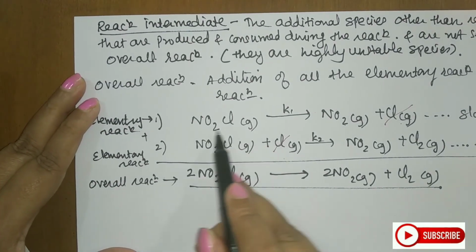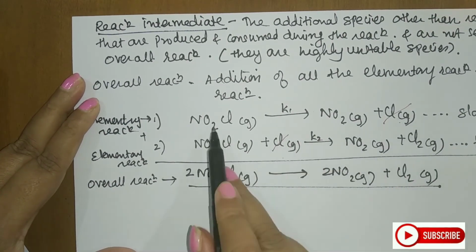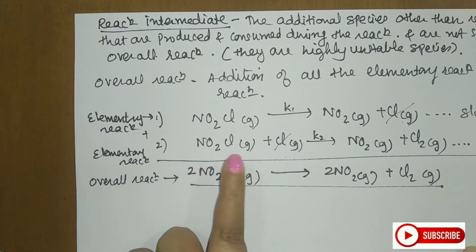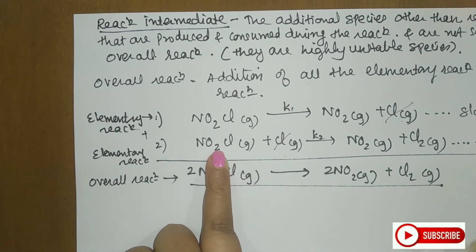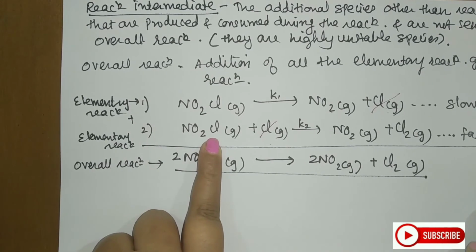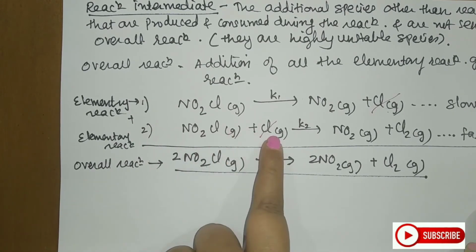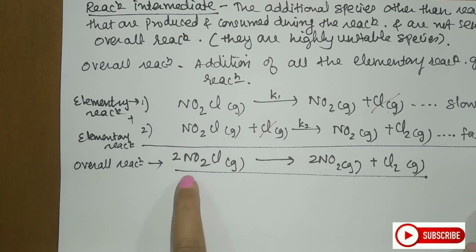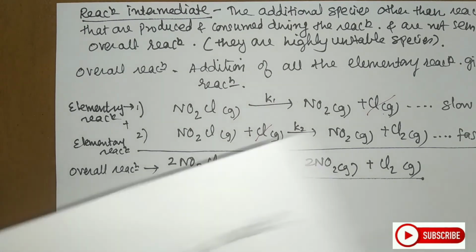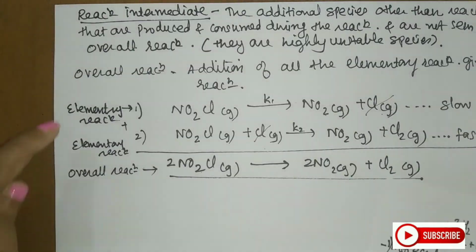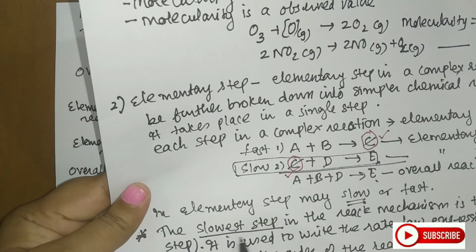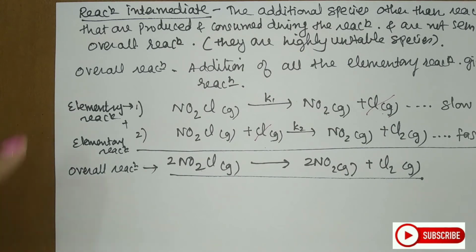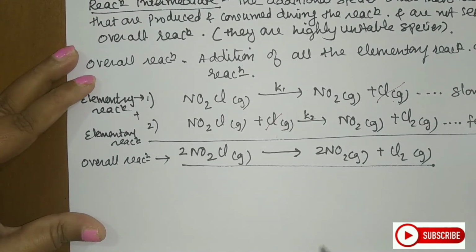Here, according to the first elementary step, molecularity is 1. According to the second elementary step, which is the faster one, molecularity is 2. With respect to the overall reaction, molecularity is again 2. So this is how I will predict the molecularity. Now, the next term, elementary, we have already marked the elementary steps. Next is the slowest step. So let us see what all things we can predict from this.